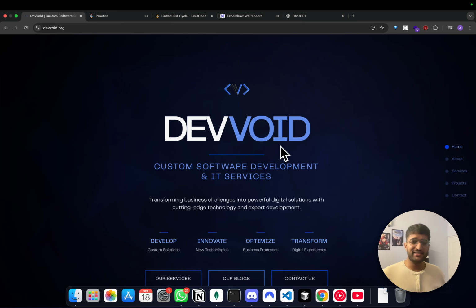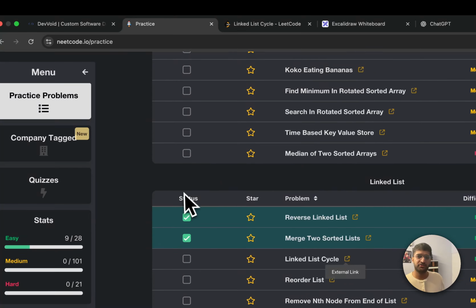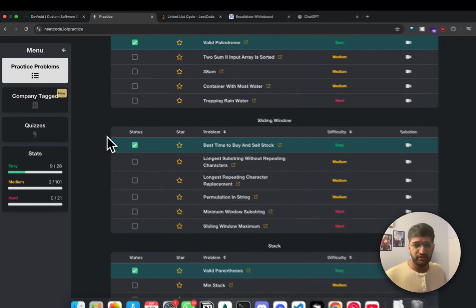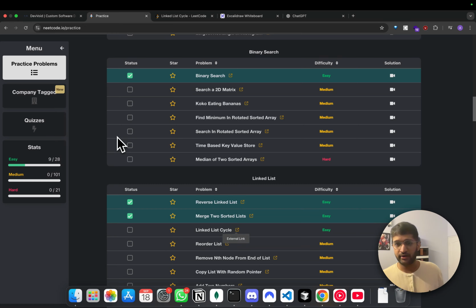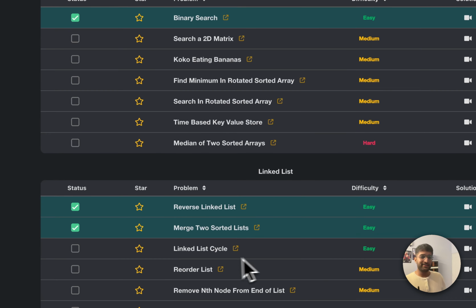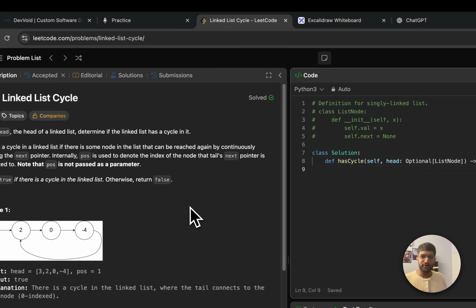Today, first of all, let's see how far we have come in our problems. We have solved problems on search, stack, and all of those things. In the previous ones, we solved linked lists, and the one we solved in the last episode was merge two sorted lists. This episode, we will look into linked list cycle, and that will be the problem statement. Well, let's just go right into it.